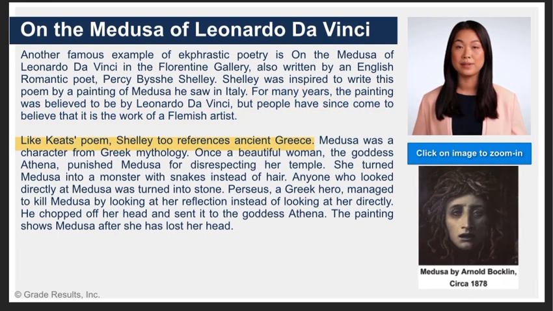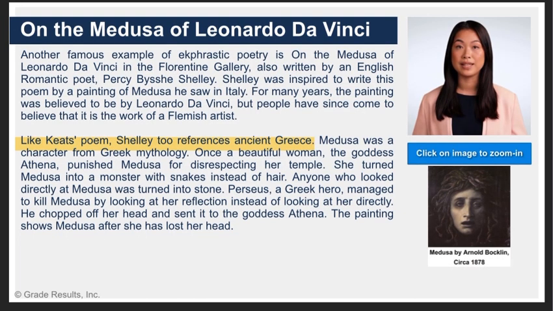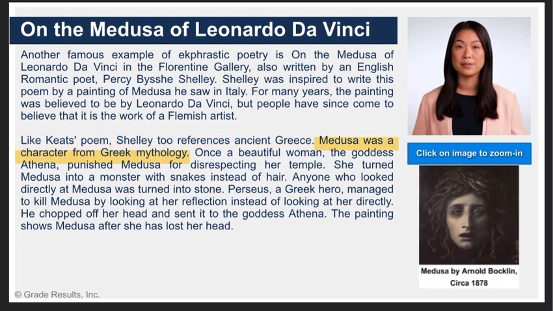Like Keats' poem, Shelley too references ancient Greece. Medusa was a character from Greek mythology. Once a beautiful woman, the goddess Athena punished Medusa for disrespecting her temple. She turned Medusa into a monster with snakes instead of hair. Anyone who looked directly at Medusa was turned into stone. Perseus, a Greek hero, managed to kill Medusa by looking at her reflection instead of looking at her directly. He chopped off her head and sent it to the goddess Athena. The painting shows Medusa after she has lost her head.